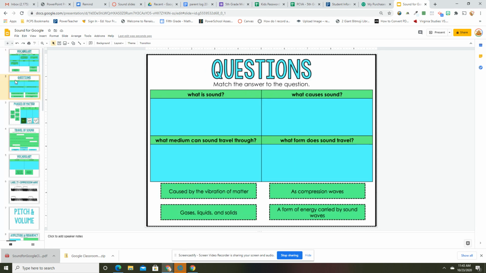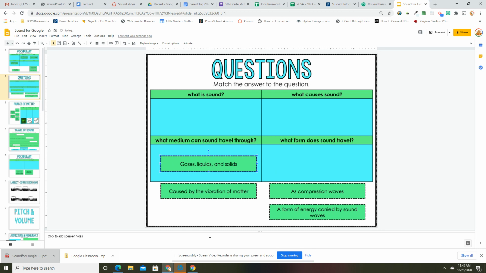All right, match the answer to the question. What is sound? What medium can sound travel through? What causes sound? What form does sound travel? All right, what is sound? Caused by vibrating matter, gases, liquids, and solids, a compression wave, a form of energy carried by sound waves. All right, let's see. I think I want to go with gases, liquids, and solids first because I know that is the medium that sound can travel through. Okay.